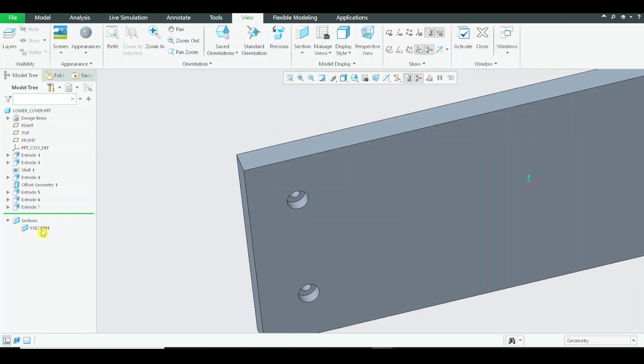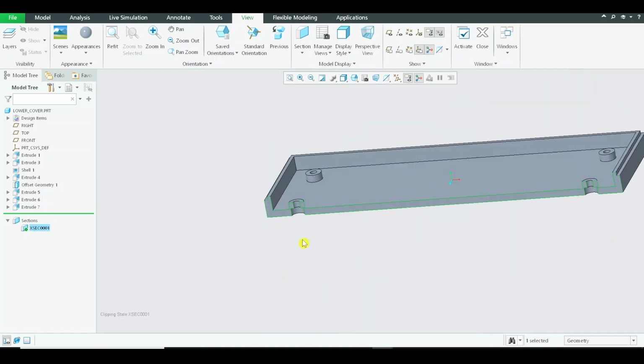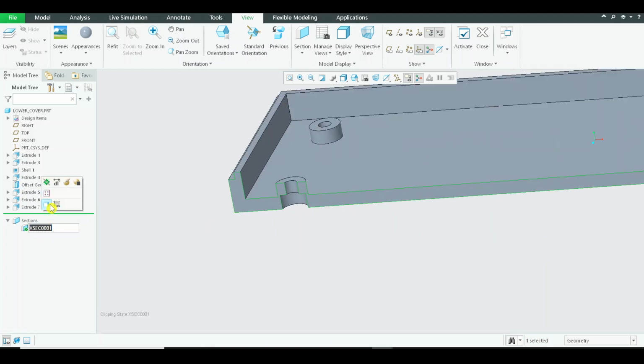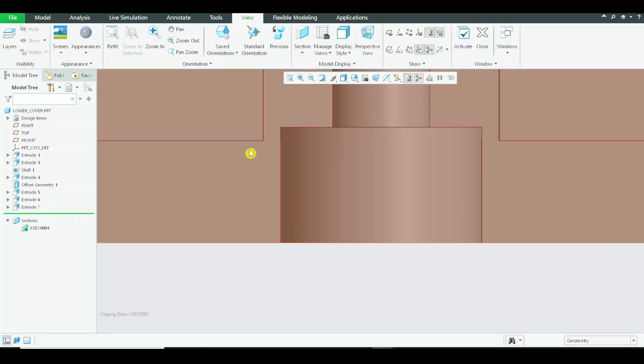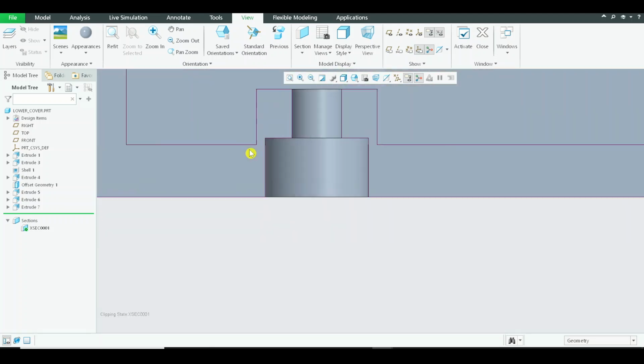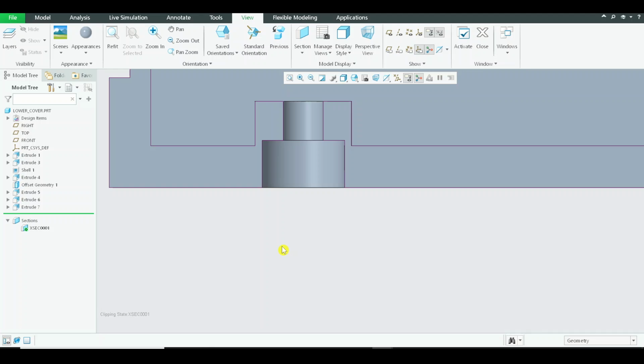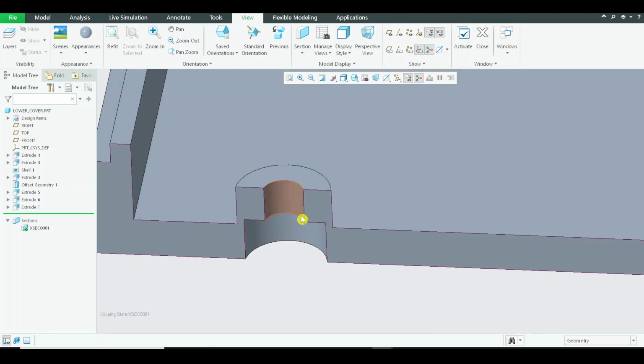But if we take a section view and look at the material movement in this region, you can see that there is a thin wall over here, which is extremely incorrect to maintain this way. What we need to do is add material in a circumferential way, so that there is a proper flow of material when it is being manufactured.